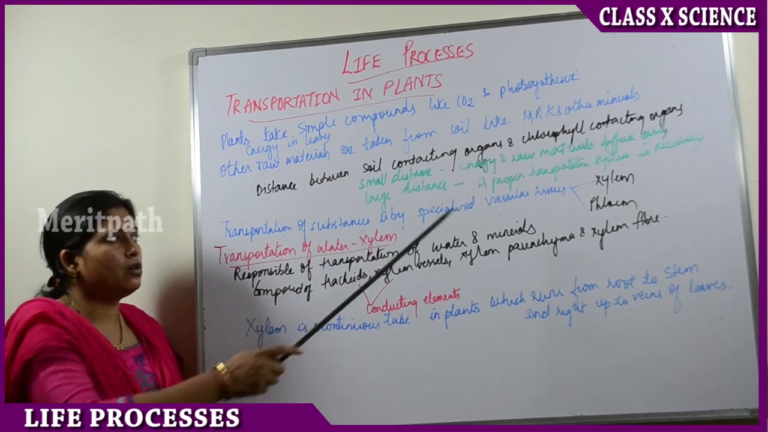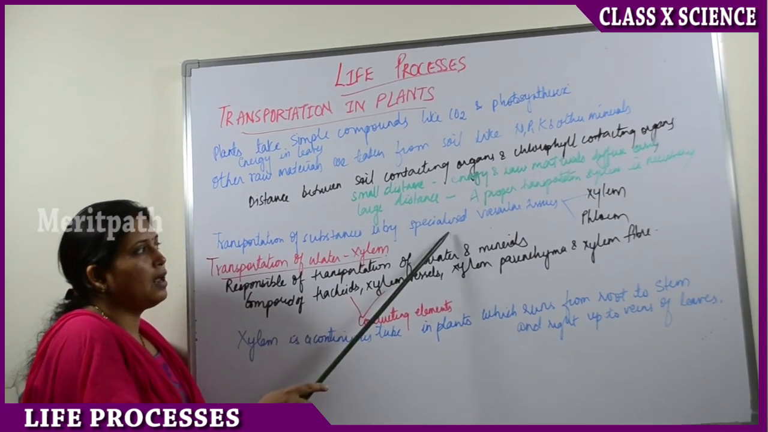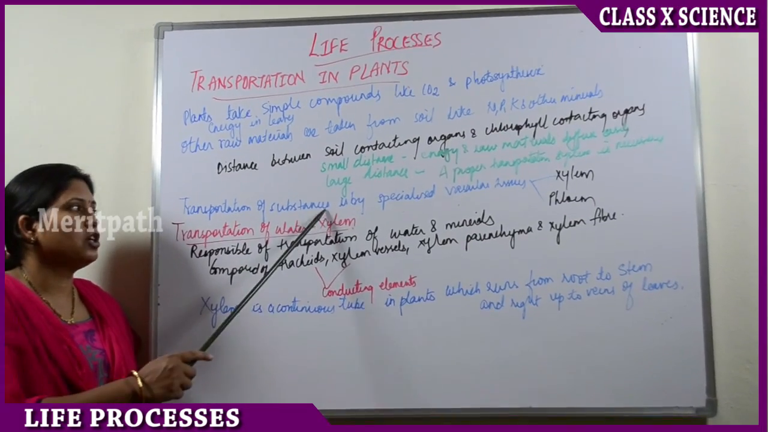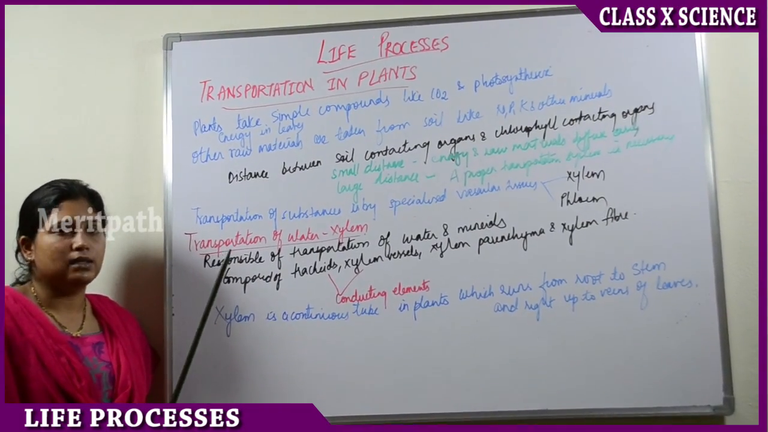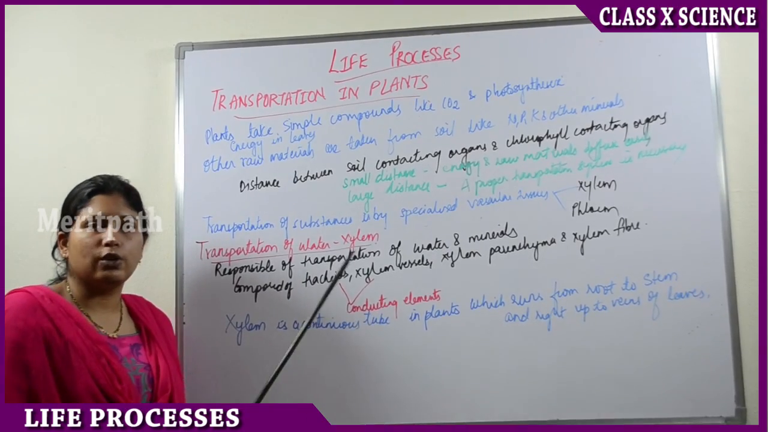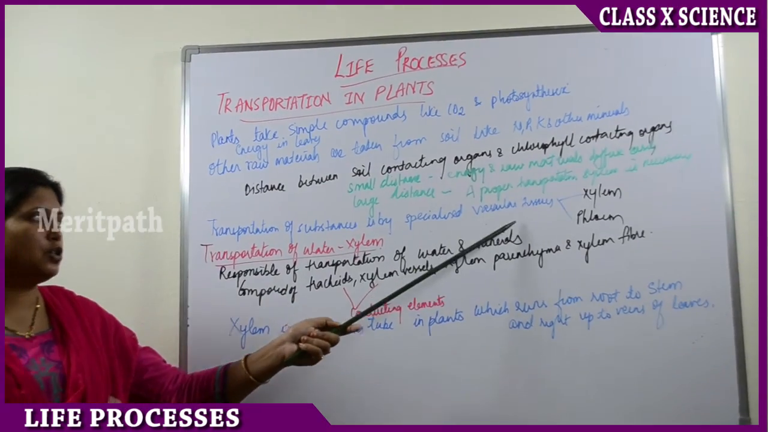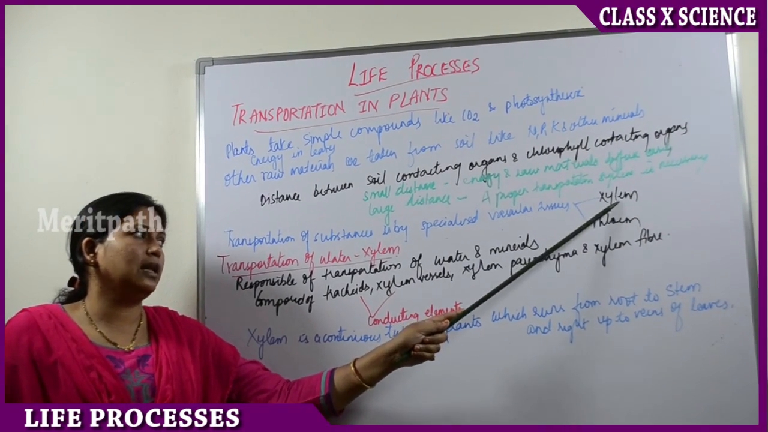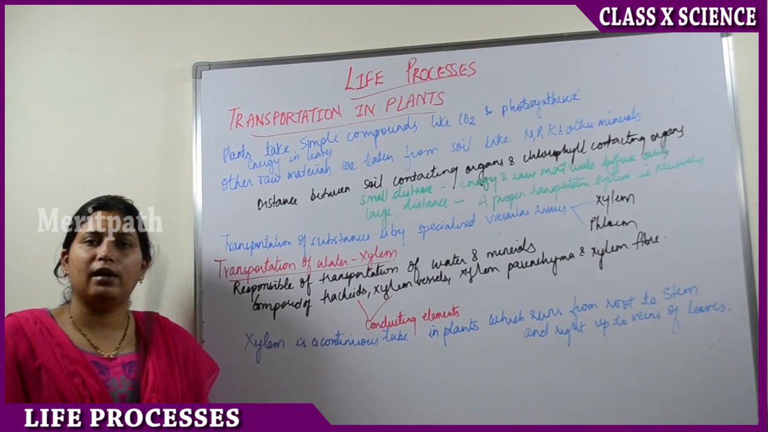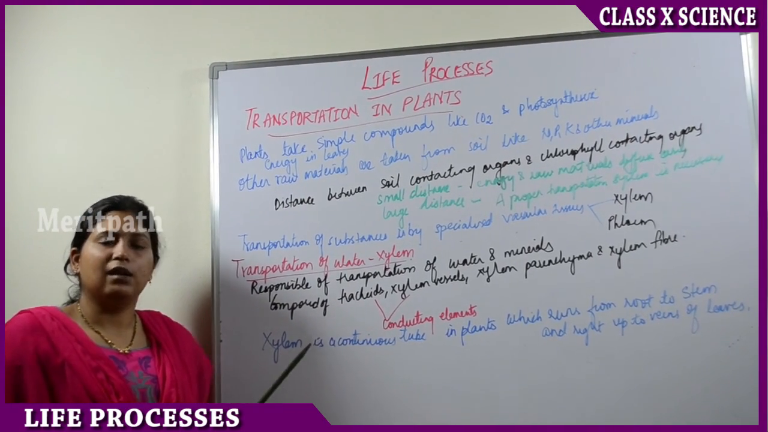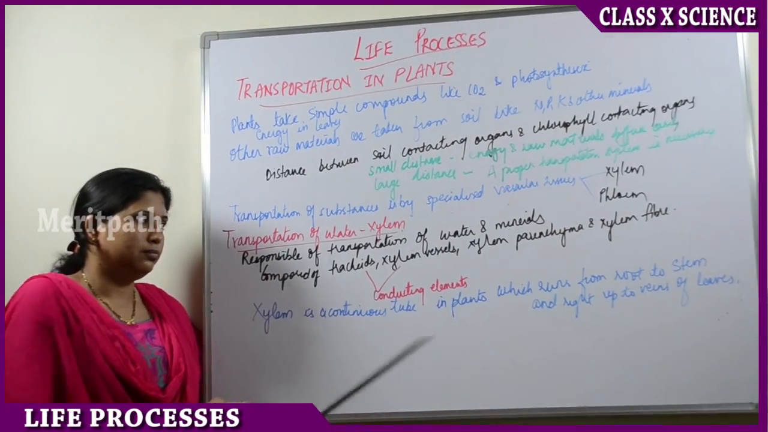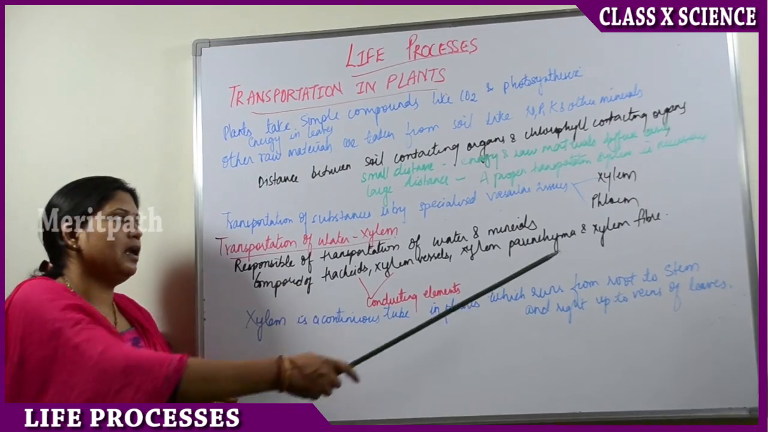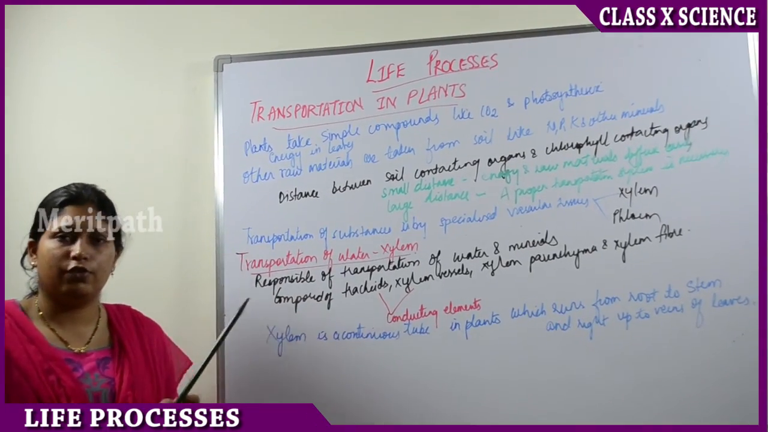Transportation of these things is done by specialized vascular tissues. When the distance is large, the transportation of substances in the plants is done by specialized vascular tissues, and those vascular tissues responsible for transportation in plants are known as the xylem and phloem. We have read about the structure of the xylem and phloem in class 9. The main function of xylem is transportation of water. The main function of phloem is transportation of food.